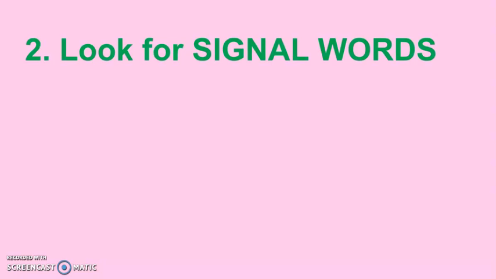Okay. Now, another thing that you can do to spot the difference between a fact and an opinion is to look for signal words. When we say signal words, these are the words or phrases that indicate relationship between ideas that will aid you when you are reading. Okay? Now, here are the signal words used in facts or opinions. You may pause this one for better understanding.